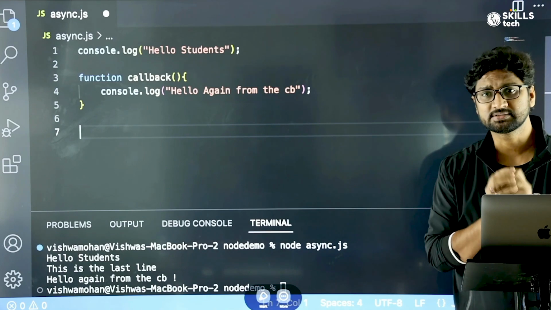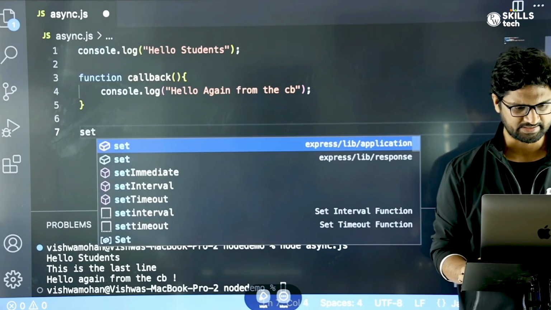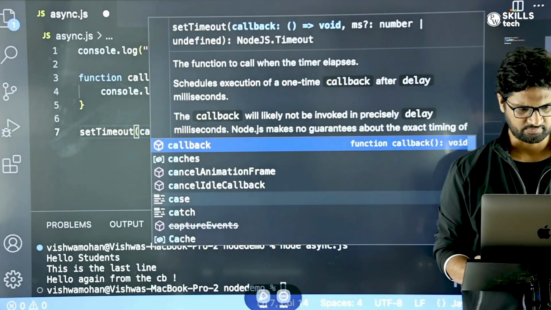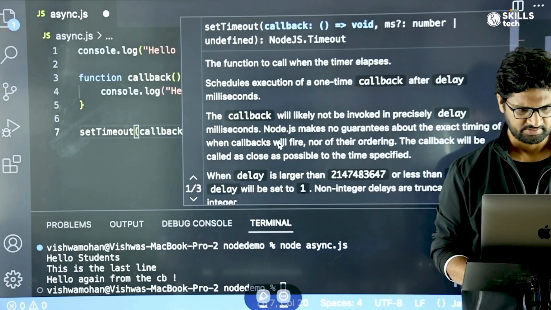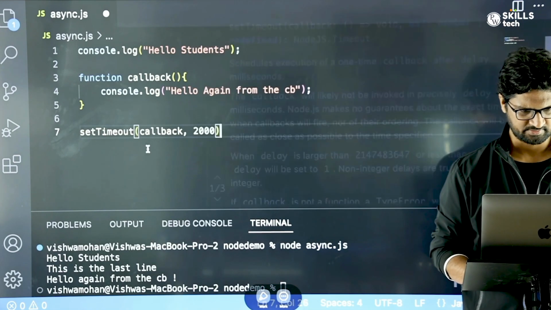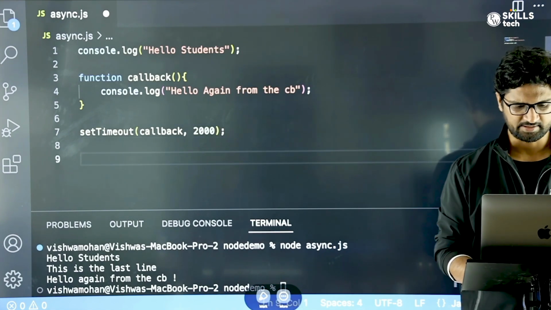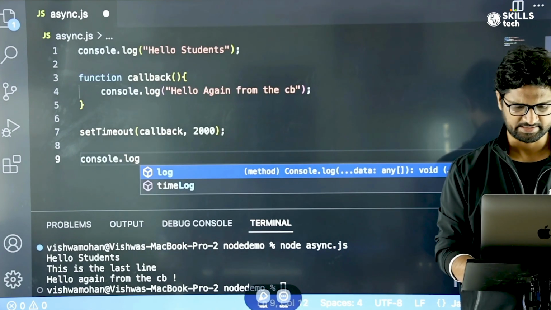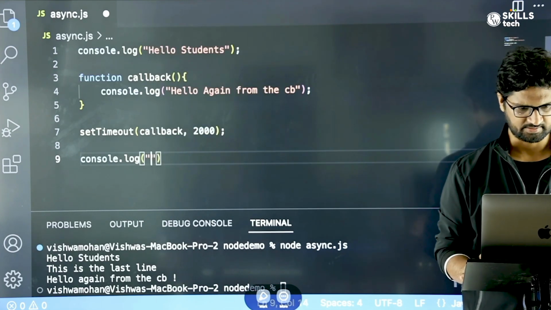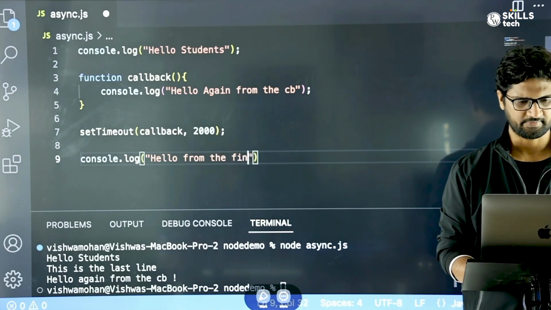Perfect. And once this is done, the next thing that we do is make a call of the asynchronous function that we get from the web API. So I'm going to call a function called setTimeout. And in this, I pass this callback function that we have defined. And I say that this should get executed after 2 seconds, 2000 milliseconds. And then finally, I again do a console.log and I say, hello from the final line.